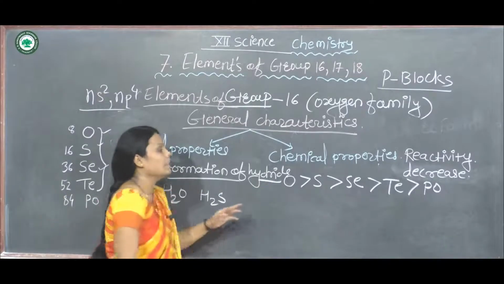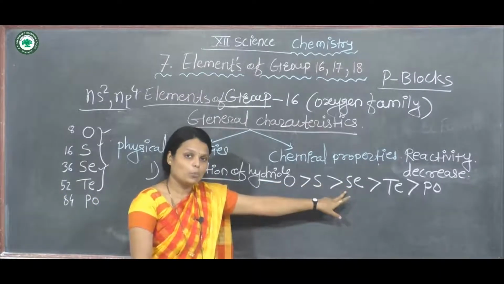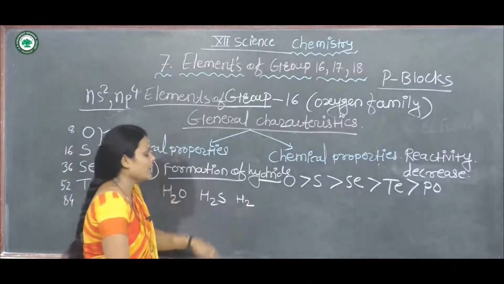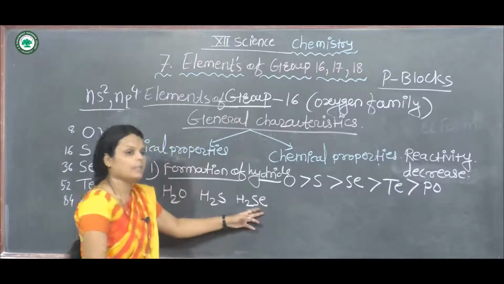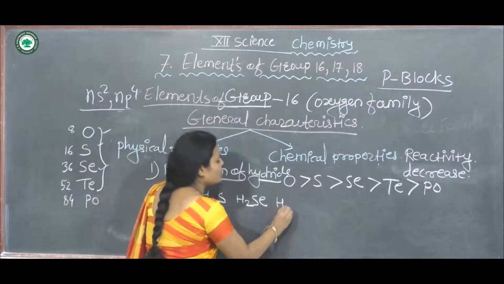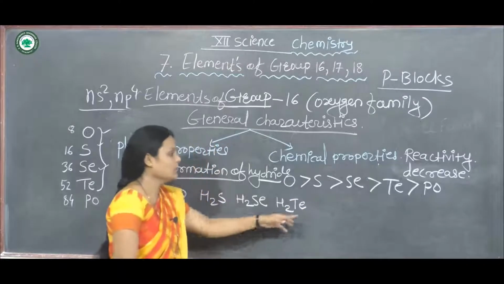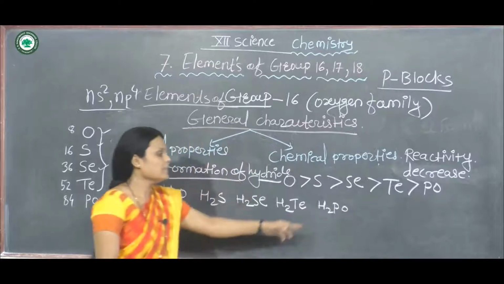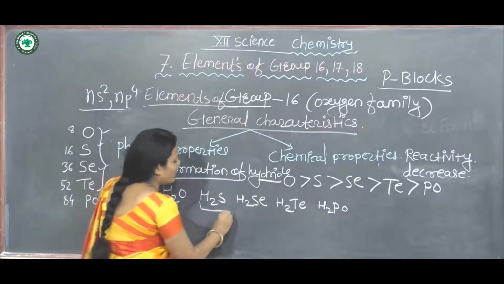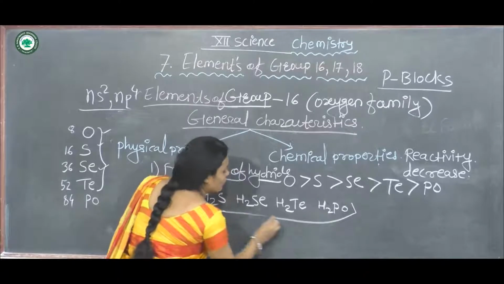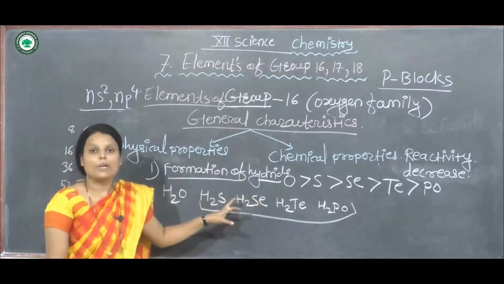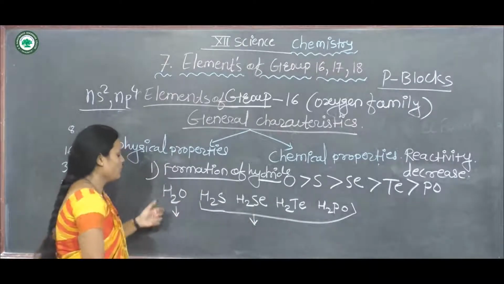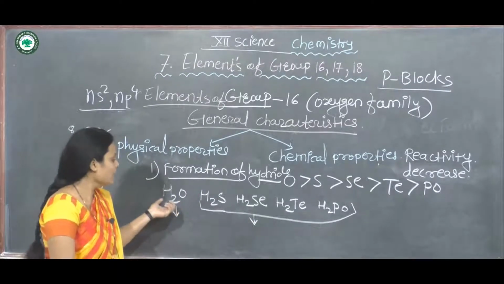All the other elements react with two molecules of hydrogen. Hydrogen also reacts with selenium to form H2Se, then H2Te with tellurium, and the last one is H2Po. From H2S to H2Po, all of these are poisonous gases, and H2O is an odorless and colorless liquid.